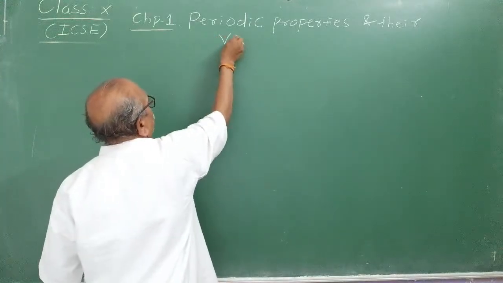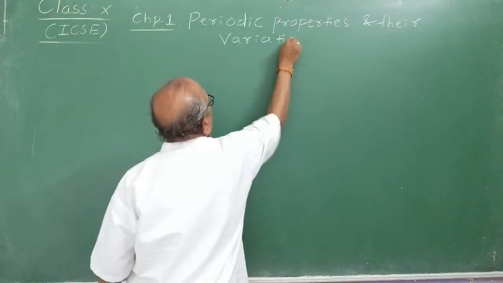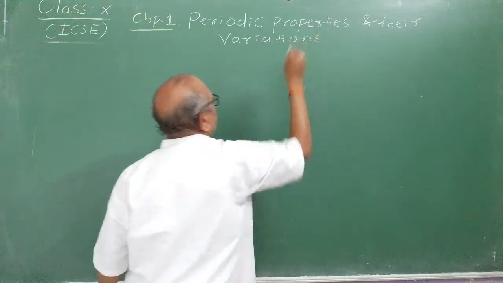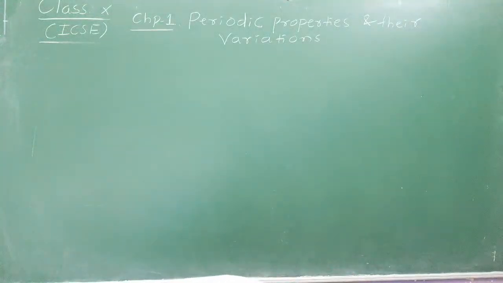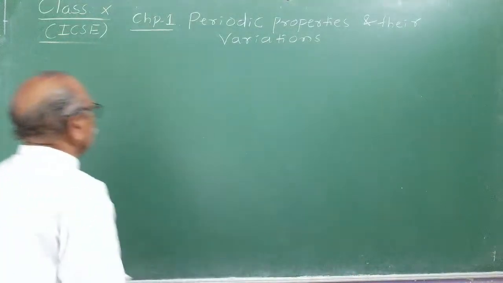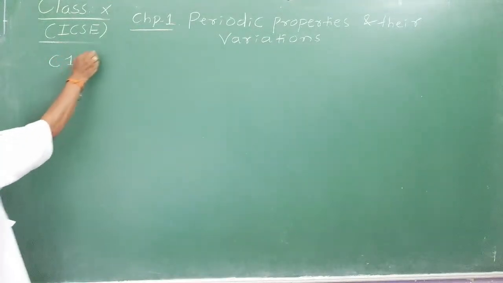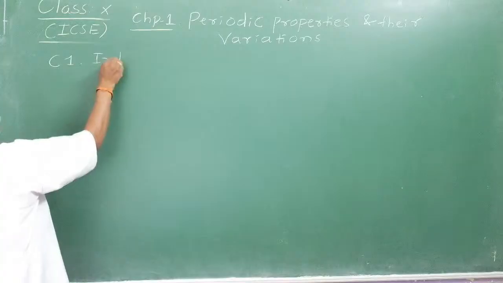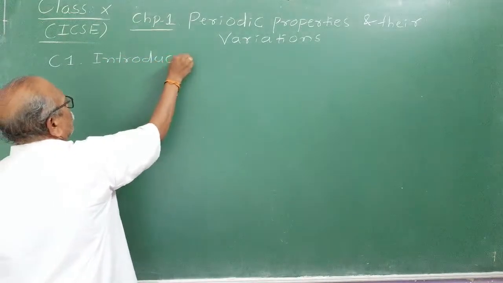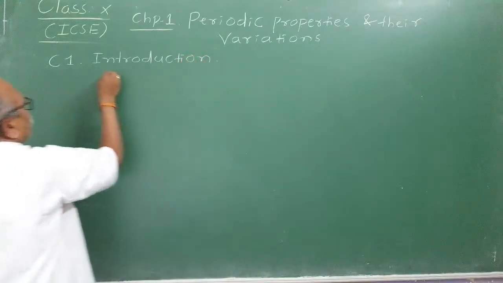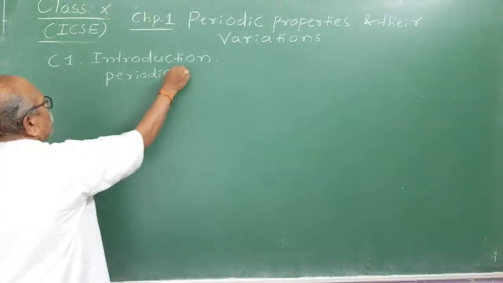Their variations we are learning, right? The different topics we are learning in the ICSE syllabus. You can note down the topics. That is, C1 will be the introduction of the periodic table. We are refreshing important things in the periodic table. The periodic table you studied in the 9th standard.